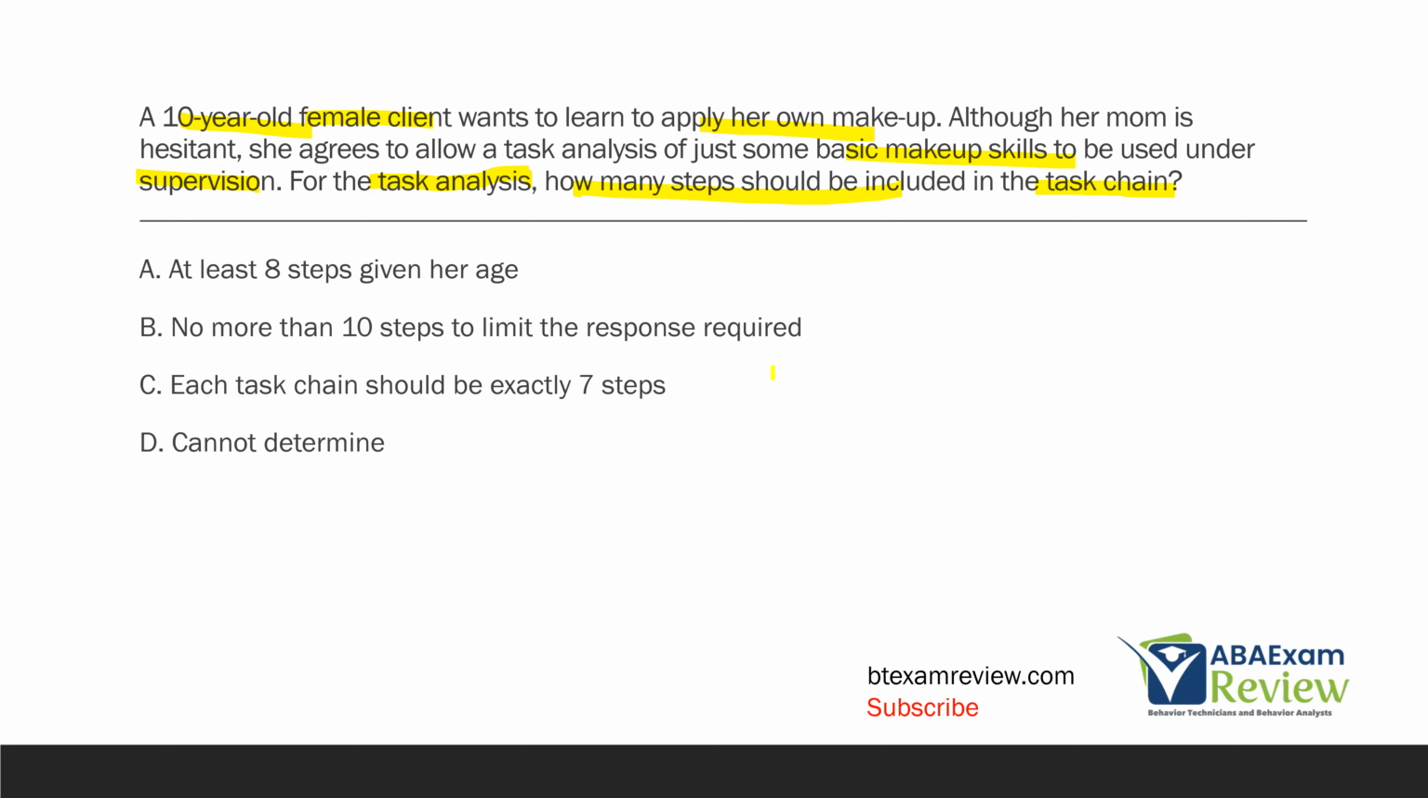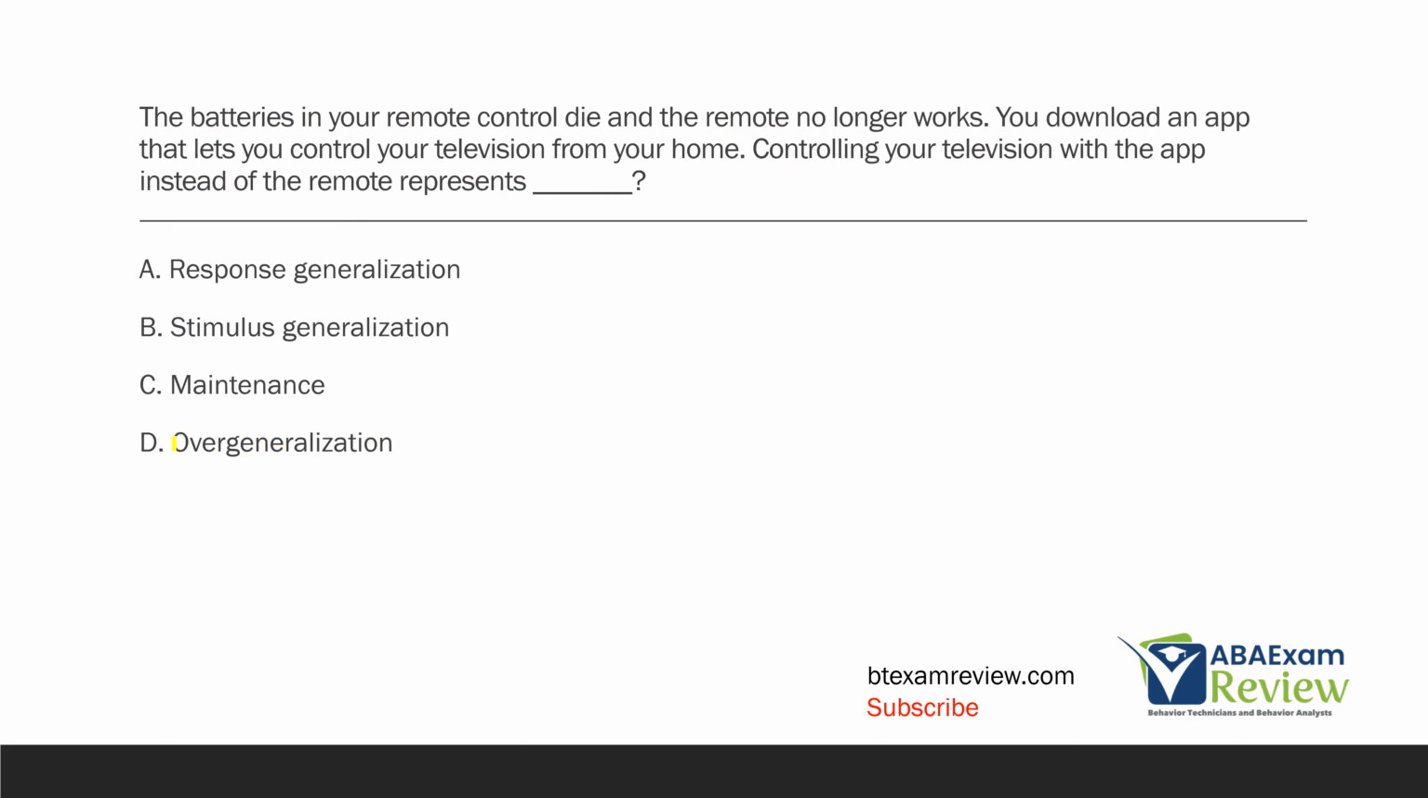What about C? Each task chain should be exactly 7 steps. Well, we just know that's false, right? All chains are made different. All chains require as many steps as it takes to get the person to learn how to do the chain. So we can't make assumptions about anything. In this case, how many steps should be included in the task chain? Well, we cannot determine given the information.